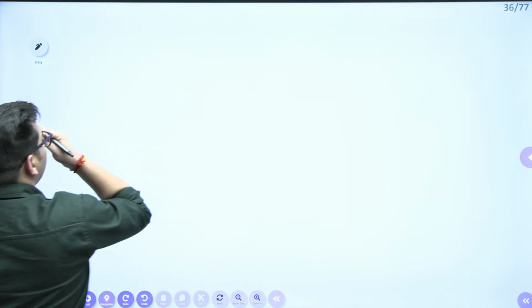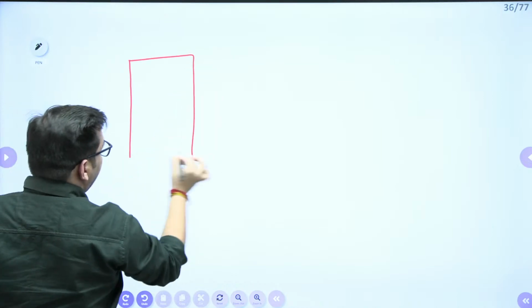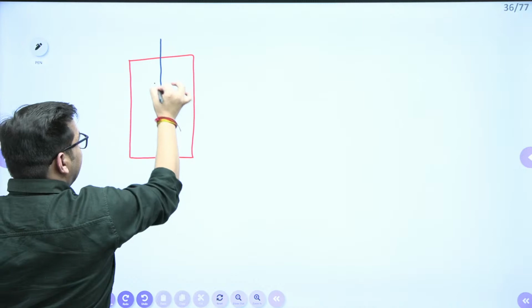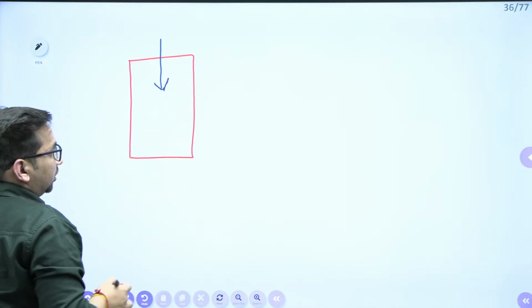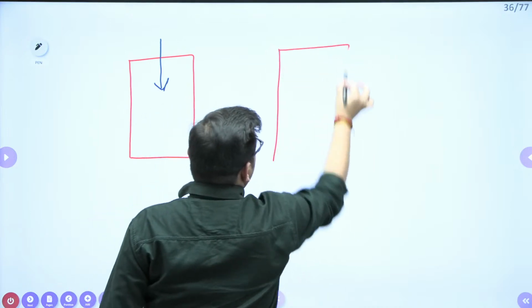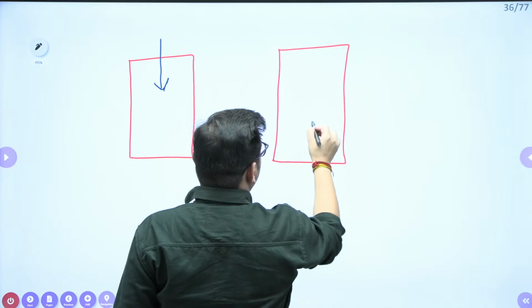One more point if we see, right? We know that in particular soil, there can be seepage either in downward direction or seepage can be in upward direction. These two cases we generally consider, seepage in upward direction and seepage in downward direction, right?